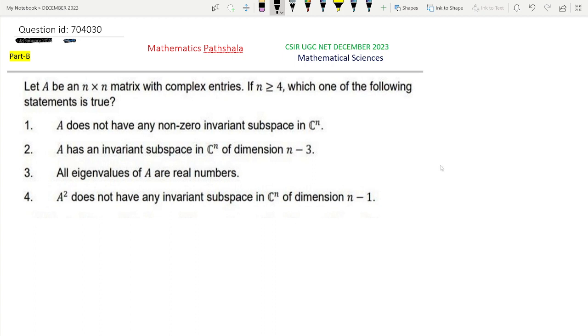Let us first recall the invariant subspace.